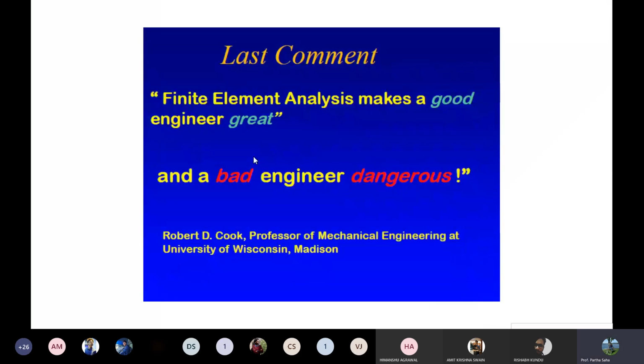The last point is that finite element analysis makes a good engineer great and a bad engineer dangerous. Why am I saying this? The computer only understands your language, or the input parameters you give. So if you play with it, it will also play with you, create a headache, and give you a nightmare. So it is better not to play with the software. Go by logic, go by rules. Follow the basic standard parameters, the laws, the physics of the problem, and then only you will be able to learn things.